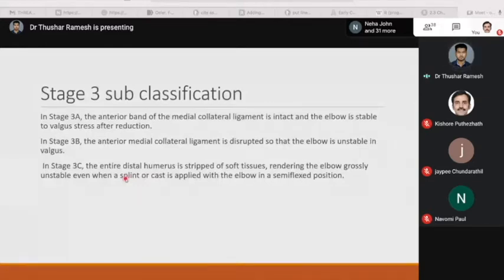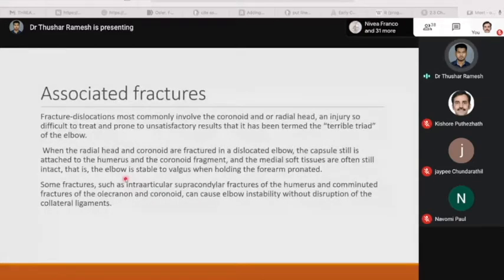Now, let's consider the associated fractures. How can they affect elbow instability? Fracture dislocations most commonly involve the coronoid and radial head, and the injuries are difficult to treat and prone to unsatisfactory results. That has been termed the terrible triad of the elbow.